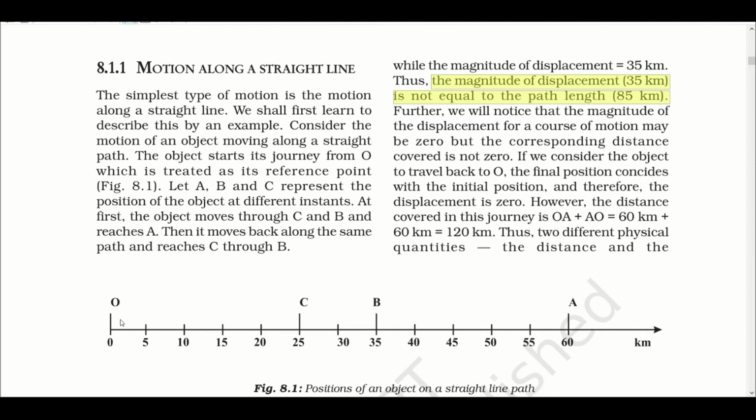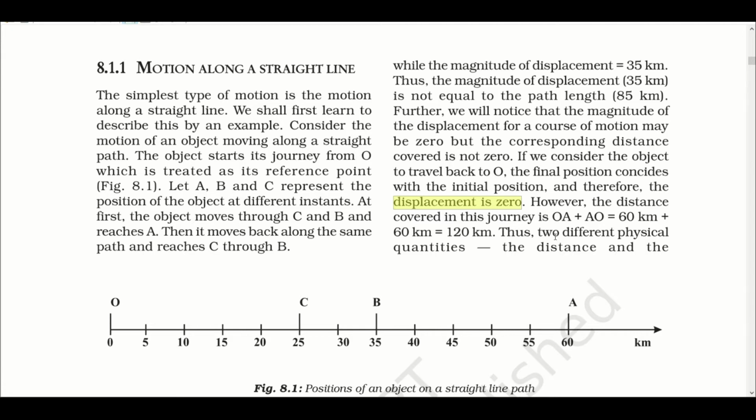So here if you look at this position, you started from O to A, 60 kilometer, and you again return back to O, that is another 60 kilometer. So distance would be 120 kilometer, correct? But displacement would be 0. Your final position is at the same position, that means it is 0.